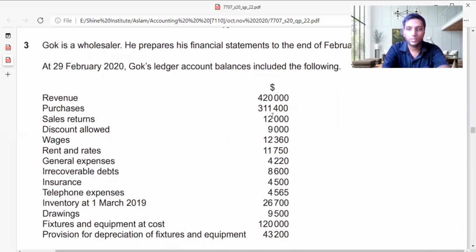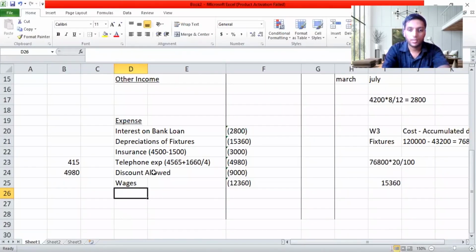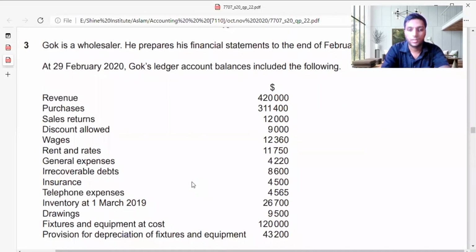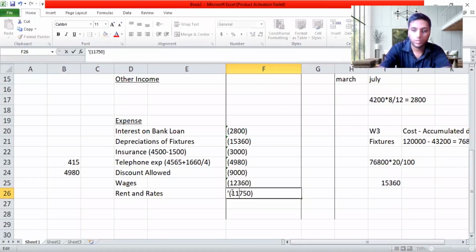Rent and rates 11,750. So I'll record rent and rates, 11,750.